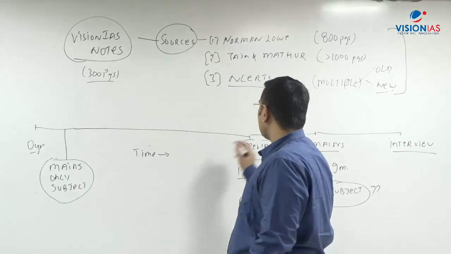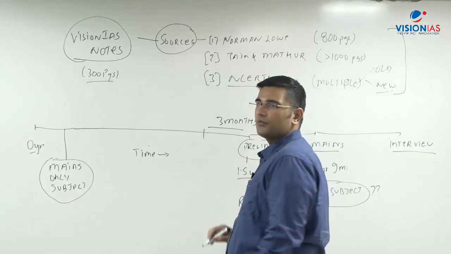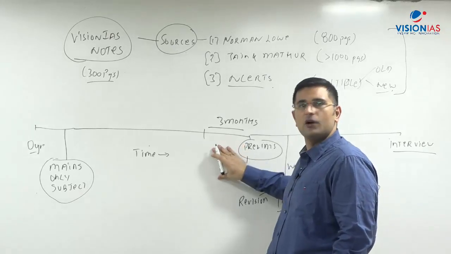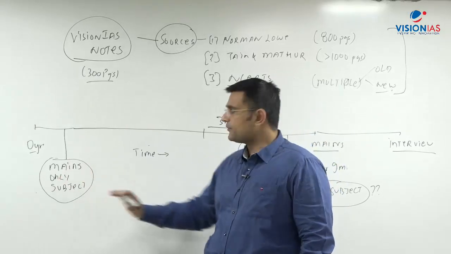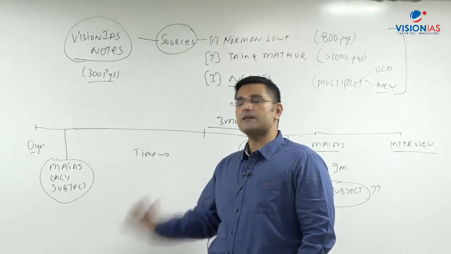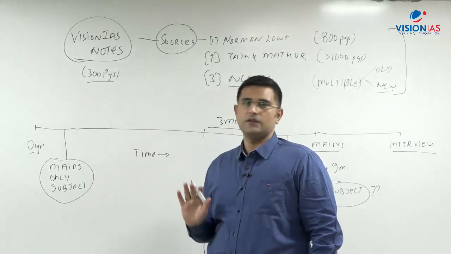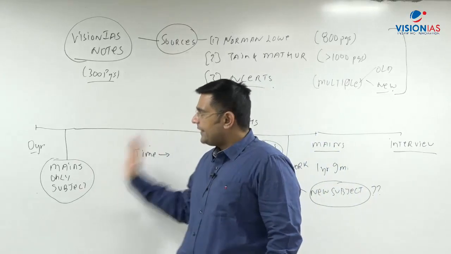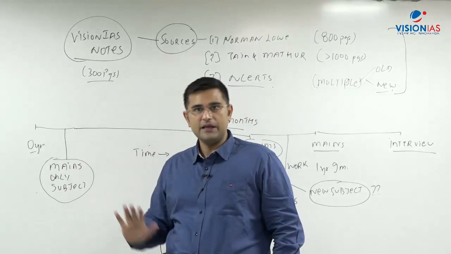Why? Simple reason is, अगर ये आपका prelims है और यहाँ पे 3 months हैं, if there are 3 months before your prelims, you will not be touching world history in this time period. तो यहाँ पे mains only subjects you will not be doing, right? So at least 3 months before your prelims, your mains only subjects should be completed. Otherwise, you will never touch world history, you will not touch post-independence India, you will do a rough patchwork kind of a job and you will simply go and sit in the exam. इस वजह से I would say that when the anxiety levels are less, at that point of time you cover the mains only subjects.